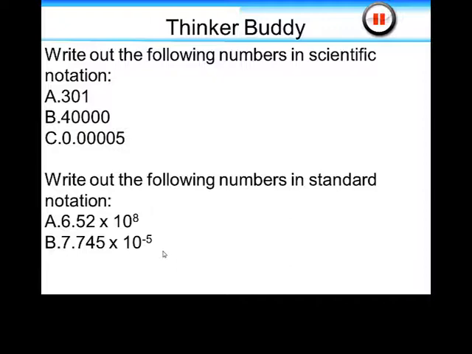And then after you write those out in scientific notation, I have two numbers here in scientific notation already, which I'd like you to write in standard notation, meaning put all the zeros in that we're trying to save time in not writing by using the scientific notation. So A in this problem is 6.52 times 10 to the 8th, and B is 7.745 times 10 to the minus 5th.